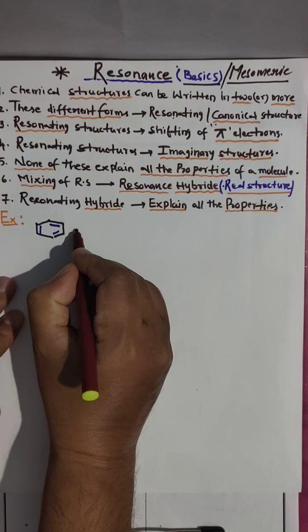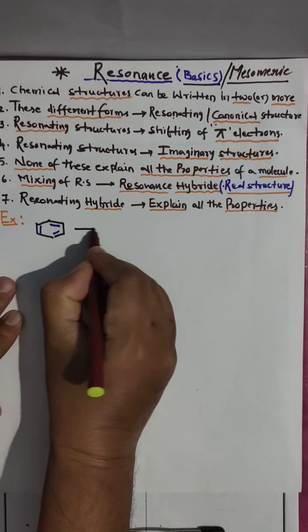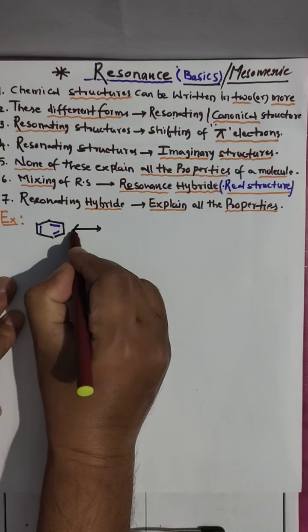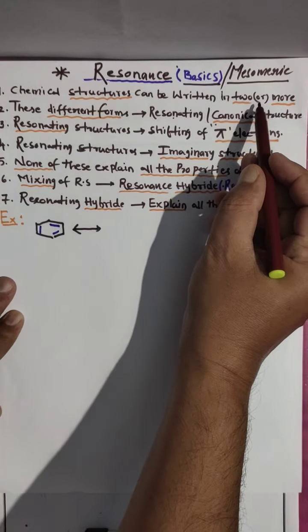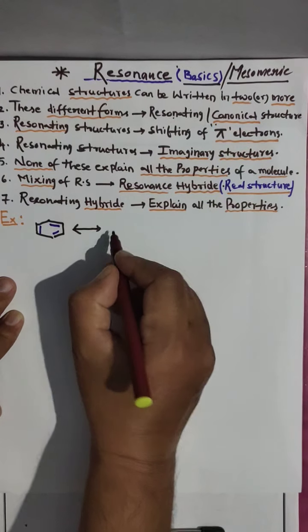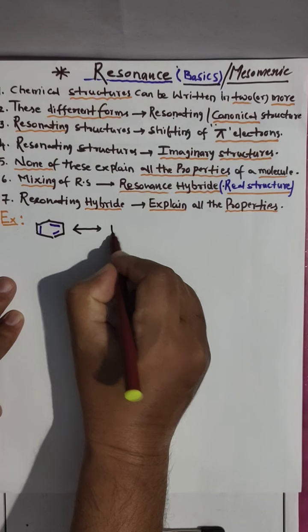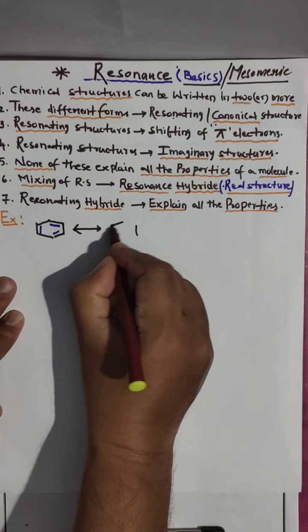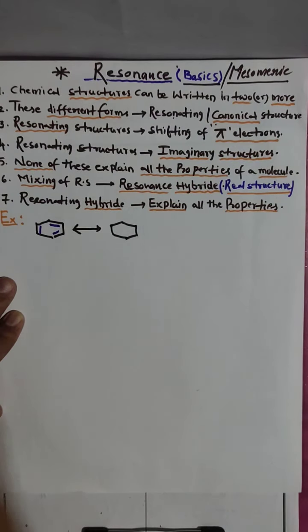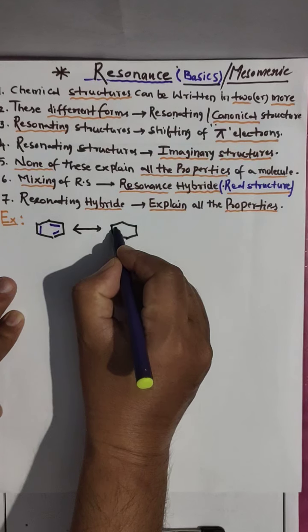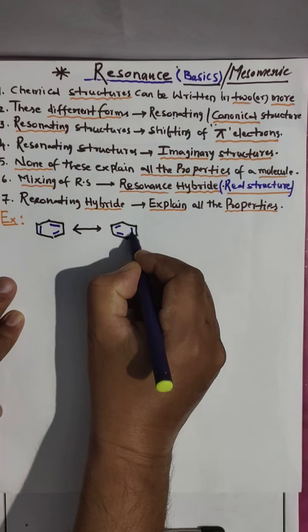And we can draw resonating structures of this benzene, two or more forms. And this is a resonating structure of benzene, and I am getting it like this.